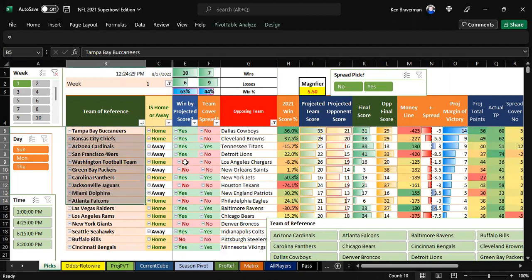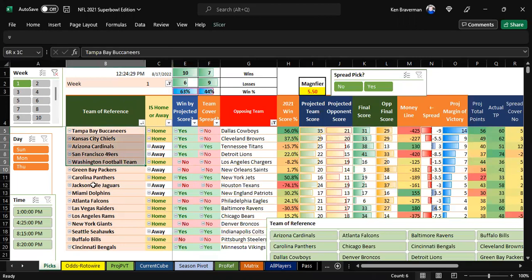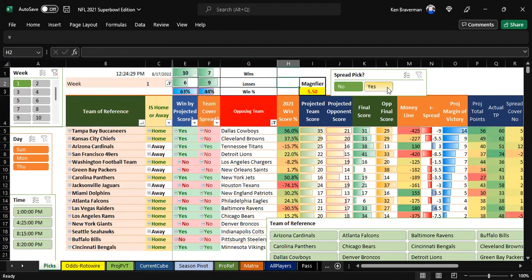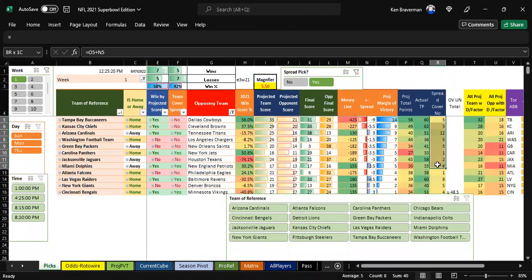Okay. So you can see a 10-6 day in week 1 and 7-9 against the spread, except that 7-9 against the spread is not right. Why? Because these games are showing you the order of this team supposedly winning by how many points they're going to win by. It's not telling you who will cover the spread. In order to see who covers the spread, you have to click spread pick yes. And when you click spread pick yes, you get the orders of the teams. And you also get something called a spread cover number.